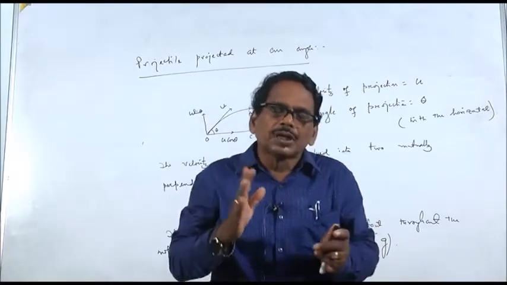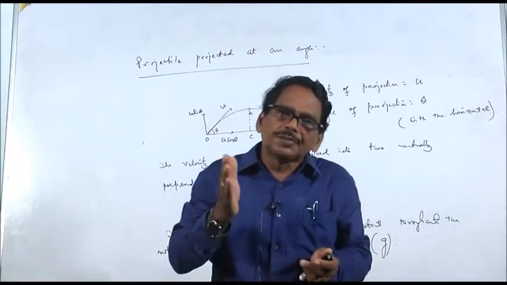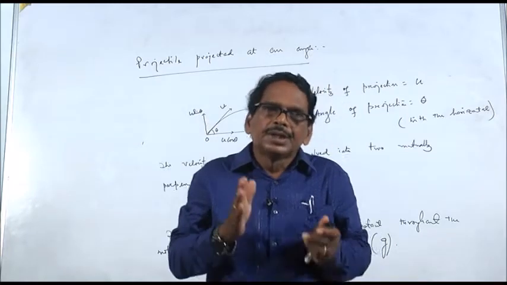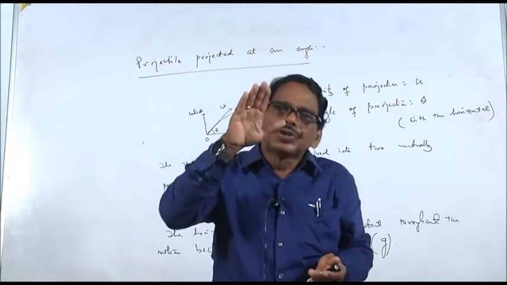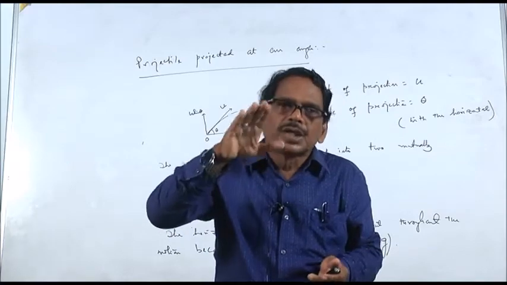But what about the vertical component? Because of g, the vertical component gradually decreases and becomes zero at the highest point, then the body starts falling.